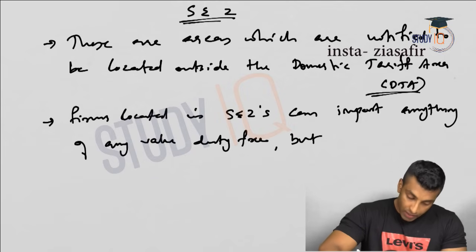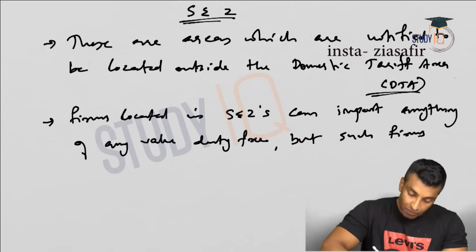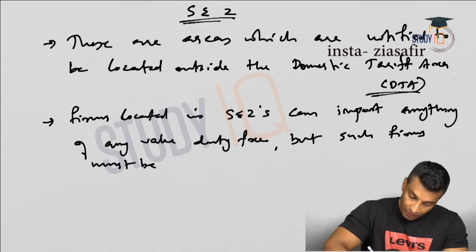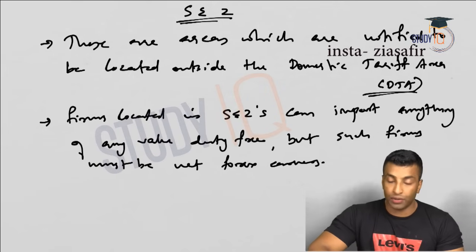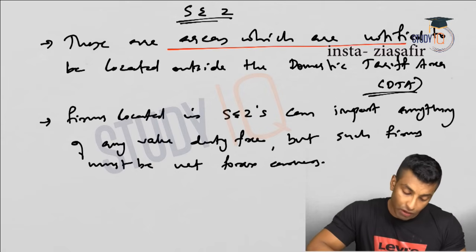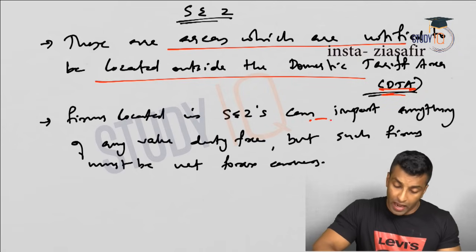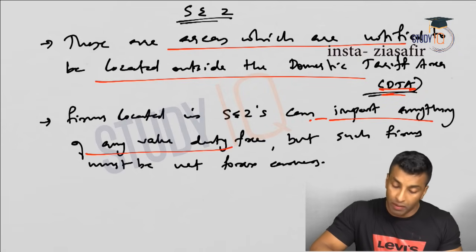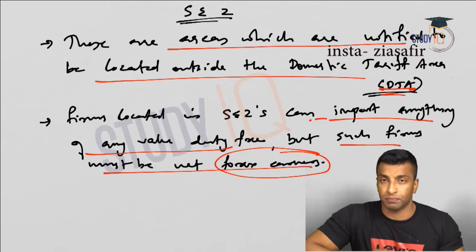Such firms must be net forex earners. This is a condition that you need to know. So what do you mean by special economic zones? These are areas which are notified to be located outside the domestic tariff area. They can import anything of any value duty free. The condition is they must be net forex earners.